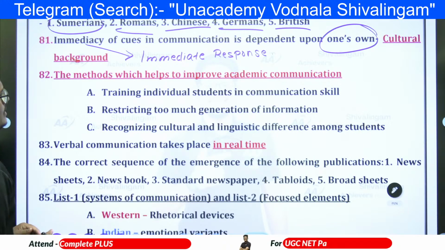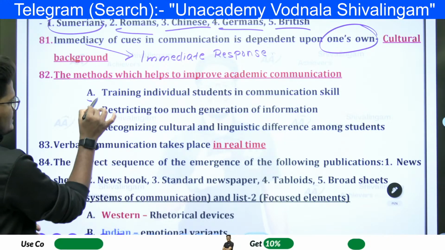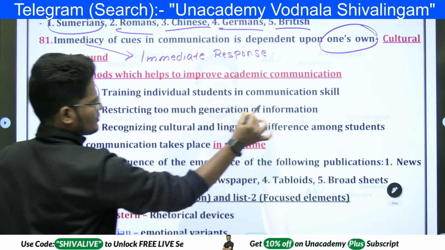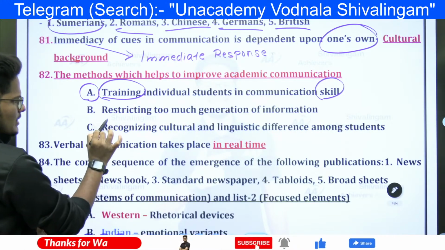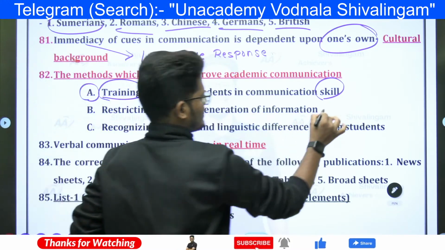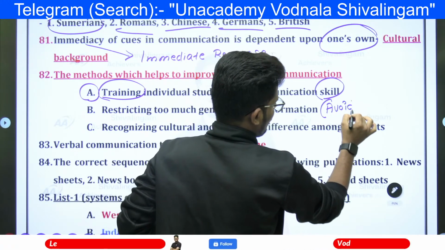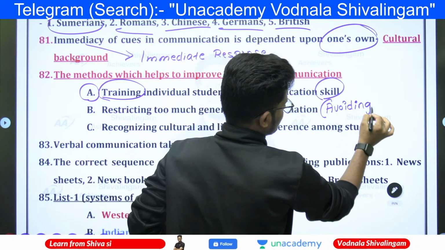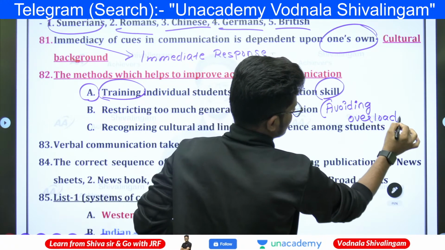Okay. The method which helps to improve academic communication. What methods? Training individual students in communication skills. Practical skills are improved by the training. Restricting too much generation of information means avoiding overloading of information.